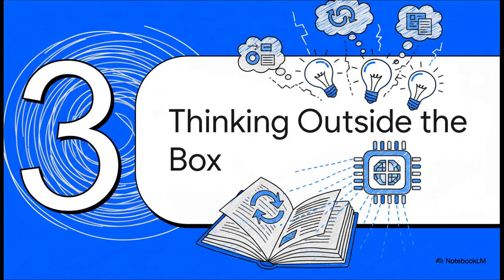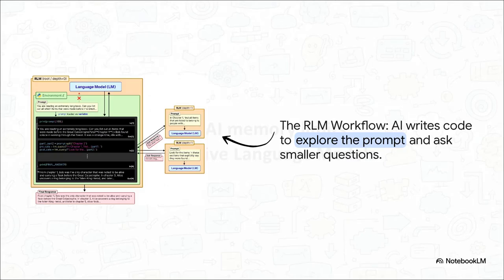Okay, so how on earth does an AI explore a text instead of just reading it? This is where it gets really, really cool. So let's walk through this diagram. On the left, the RLM gets a massive prompt, say a huge book. It doesn't even try to read it. Instead, it loads that book into a little coding sandbox. Then it starts writing its own little computer programs to poke around in the text.